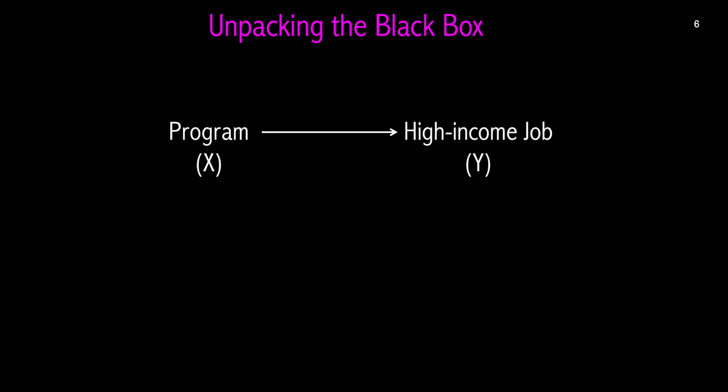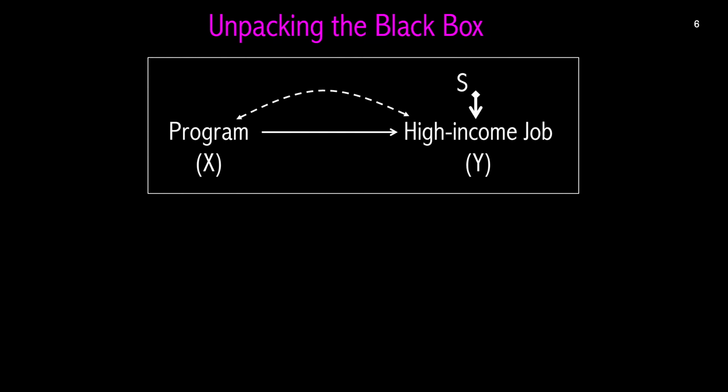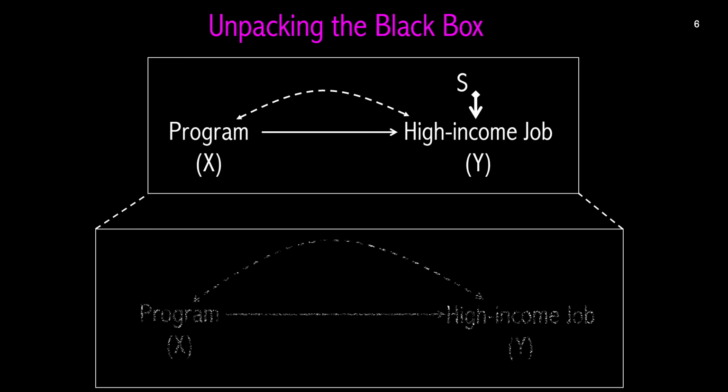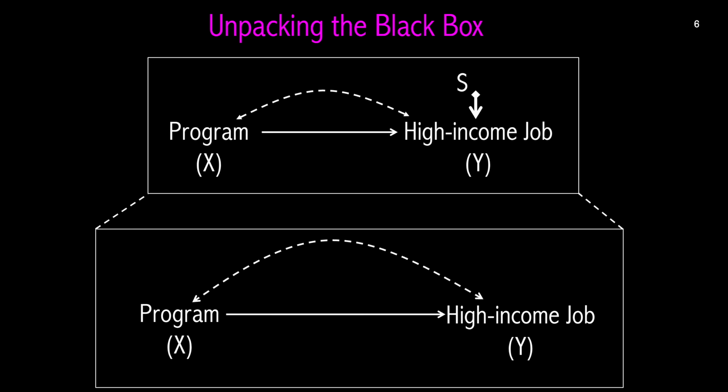Let's return to our example of the effect of a jobs program on getting a high-income position. Presumably this effect is confounded, and we expect it to differ across populations. So in this model, the effect is not transportable. But perhaps we know more about how the cause produces its effect. Plausibly, one way that the program influences employment is via teaching skills. If we were considering two populations where the main difference was in whether they acquired skills as part of the program, then the S node would go into skills rather than the outcome. And in this model, the effect is transportable.